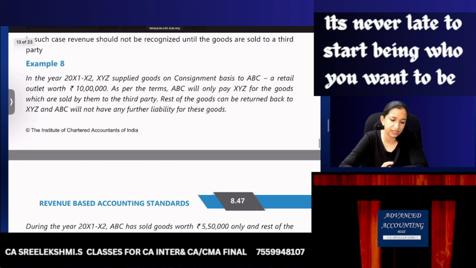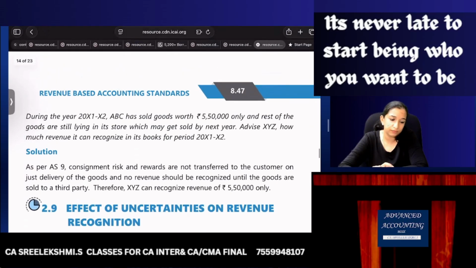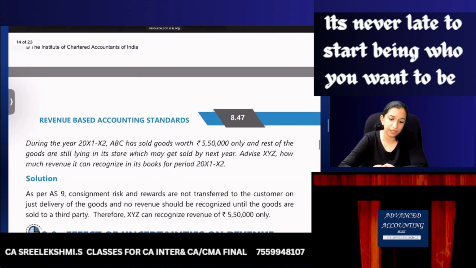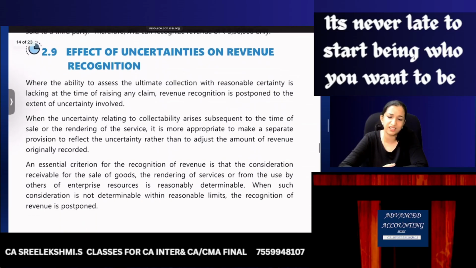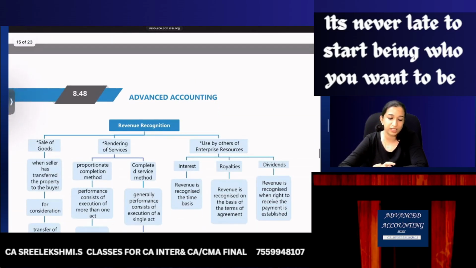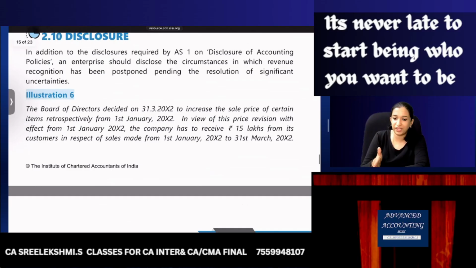Consignment sale we have seen. No, that's an example. Effect of subsequent uncertainties: we'll be creating provision. Disclosure: if any revenue recognition is postponed, we'll do the disclosure.